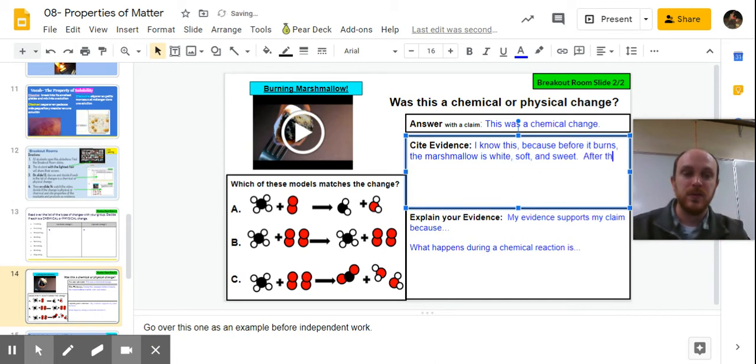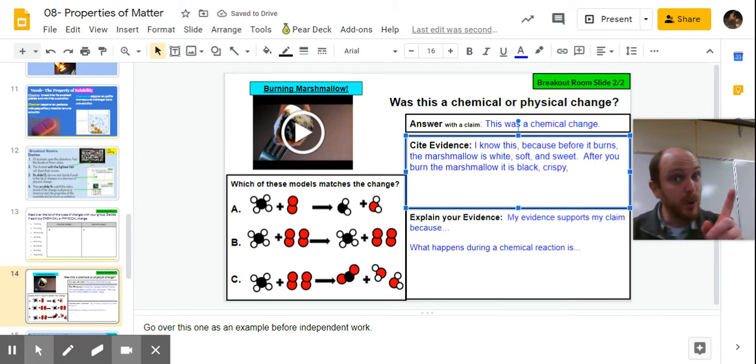After you burn a marshmallow, or after the reaction, is it white anymore? No, it is black now. The color changed, the property changed. Is it still soft? Nope. It's like crunchy, or it's crispy. How about that? The burnt part is crispy. The inside is not burnt; it's only melted, but the outside is burnt. So after you burn the marshmallow, it's black, crispy, and it's bitter.